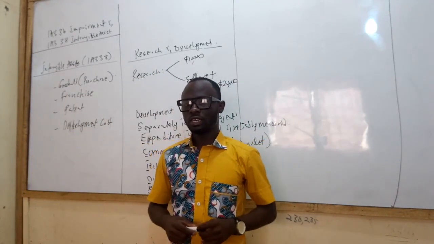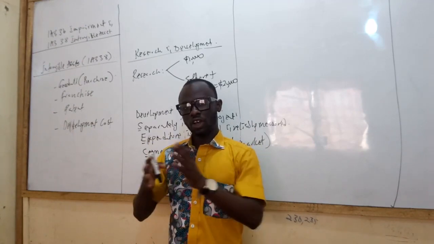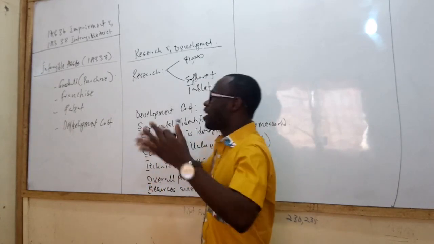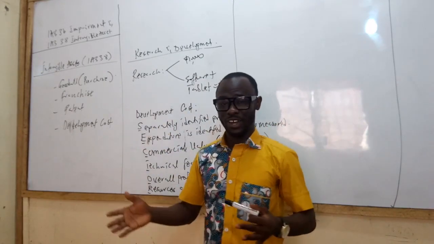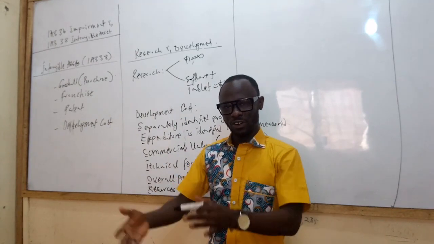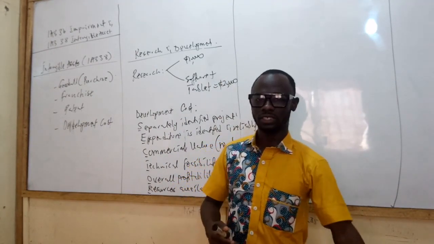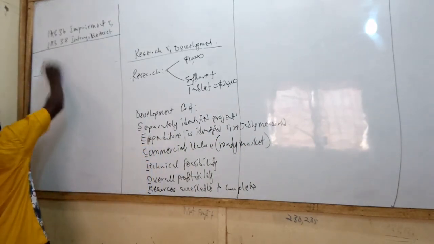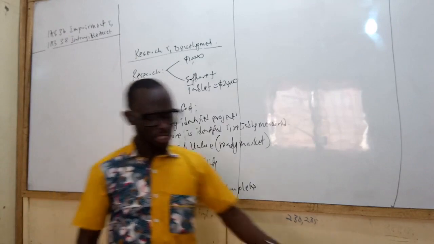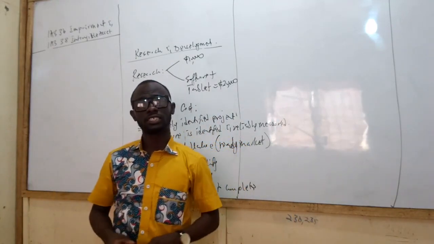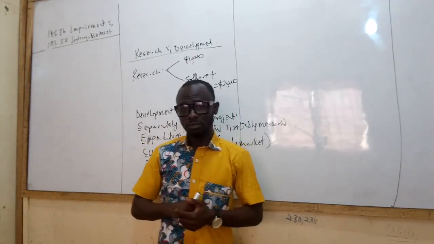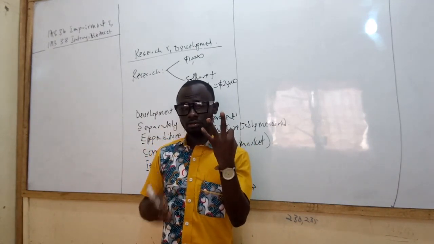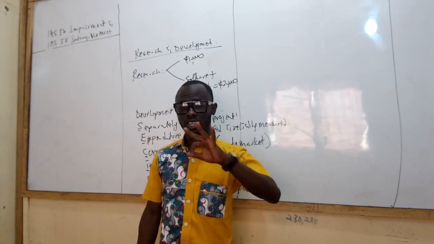Now, the next thing we want to discuss is the recognition criteria for intangible assets. I have indirectly spoken about the recognition criteria, but we want to go further and really talk about it because it is one of the things that the standard categorically stated. So what is the recognition criteria for intangible assets? Usually, all intangible assets can be recognized using three recognition criteria, right? There are three things that must be met.